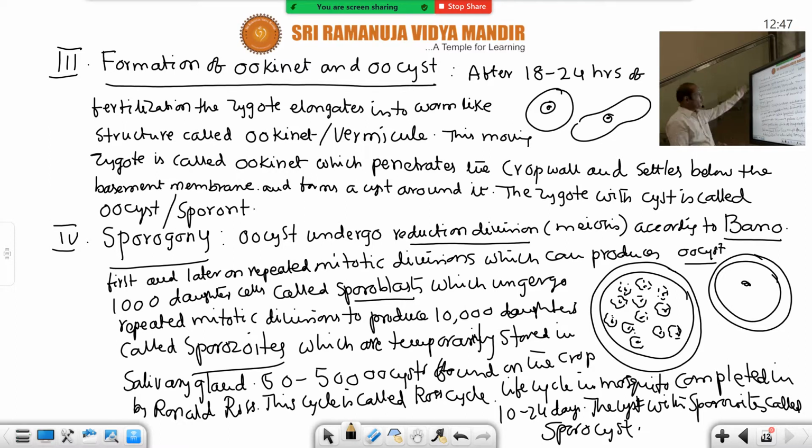So these are the 4 events, 4 steps in the life cycle of Plasmodium. First is formation of gametes from gametocytes. Second, fertilization. Third, formation of ookinete and oocyst. And fourth step is sporogony. You have to write down like this with the diagram. Tomorrow we draw the diagram.